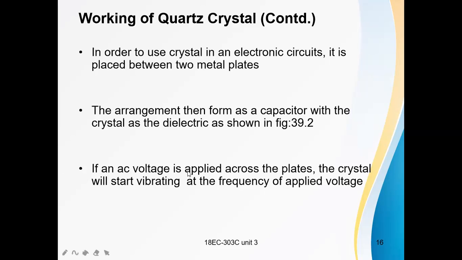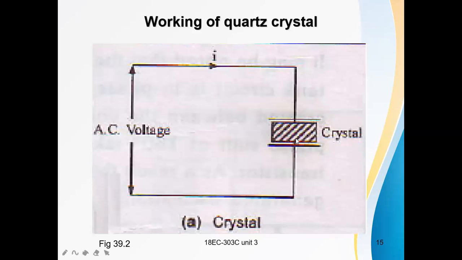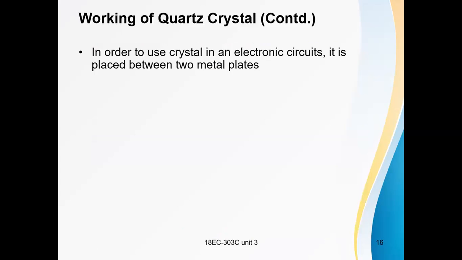When an AC voltage is applied across the plates, the crystal will start vibrating with the frequency of the applied voltage. This is a crystal between two plates, looking like a capacitor.